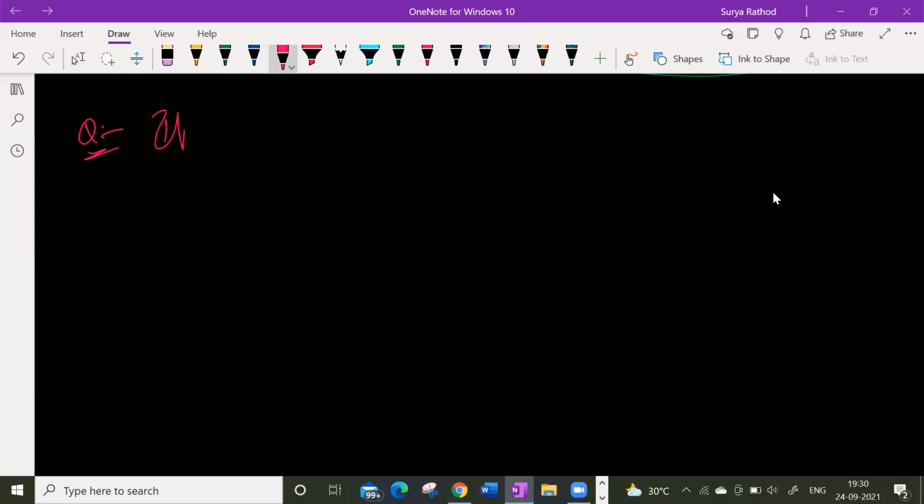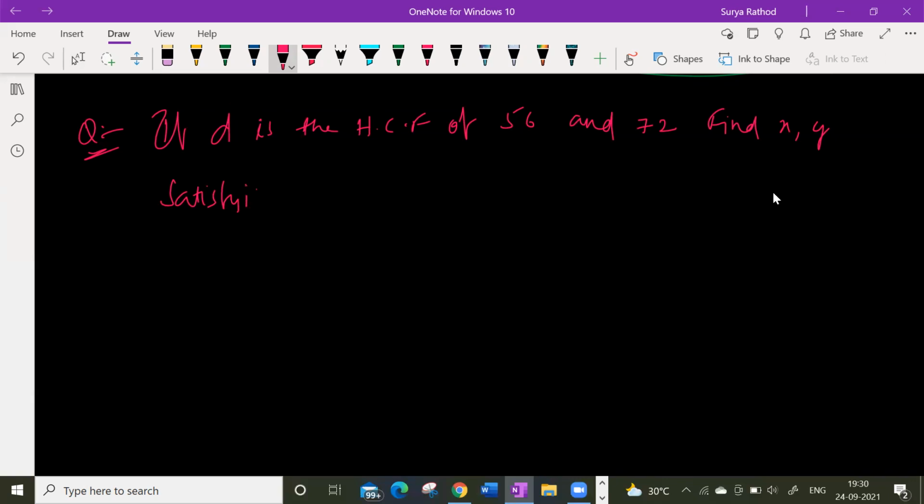Yes, sir. If D is the HCF of 56 and 72, find X comma Y satisfying D is equal to 56X plus 72Y. Also find X and Y. Okay, X and Y we have to find out.